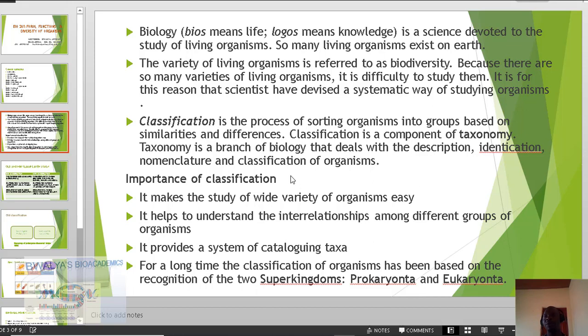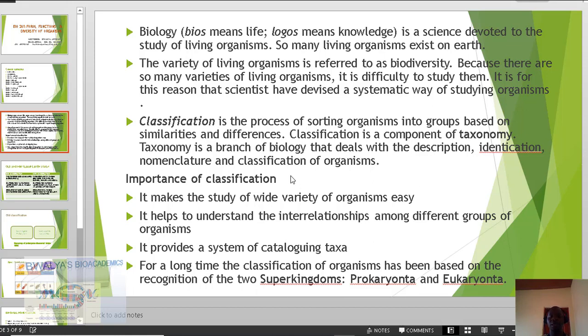All right, and so you might ask, what is the importance of talking about the classification of living organisms? Well, it makes the study of this variety of organisms that I've talked about easy. Also it helps us to understand the relationships or interrelationships that exist among the different organisms. It also provides a system of cataloging taxa, and so we need to group them into the different groups.